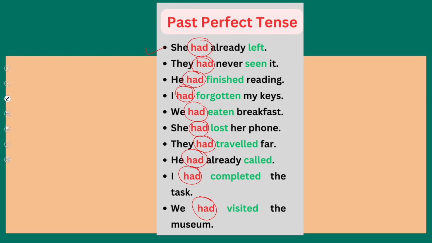He had finished reading. I had forgotten my keys. We had eaten breakfast. She had lost her phone. They had traveled far. He had already called. I had completed the task. And we had visited the museum.